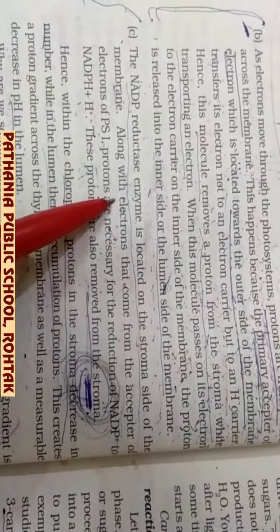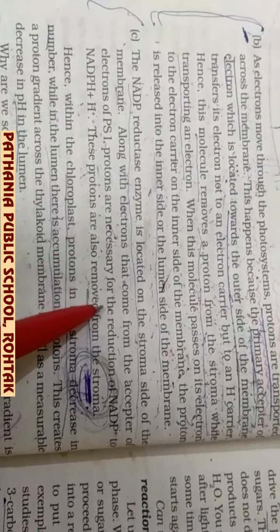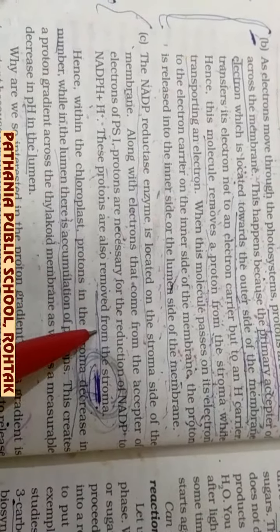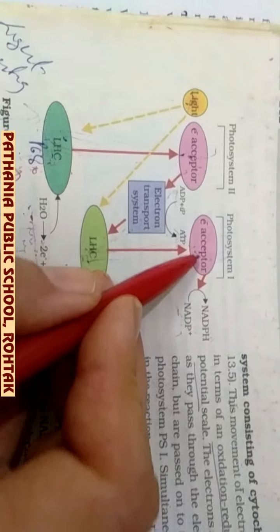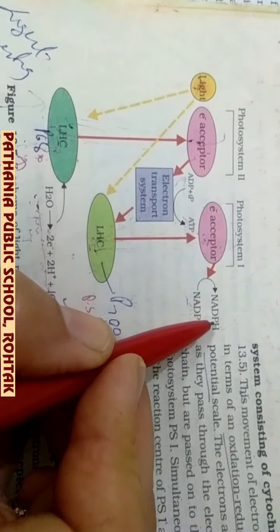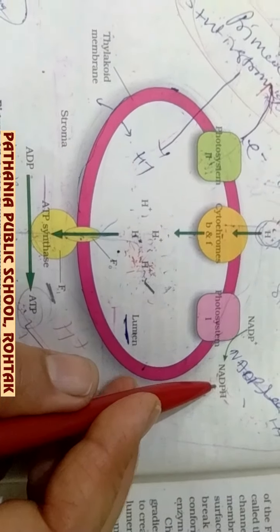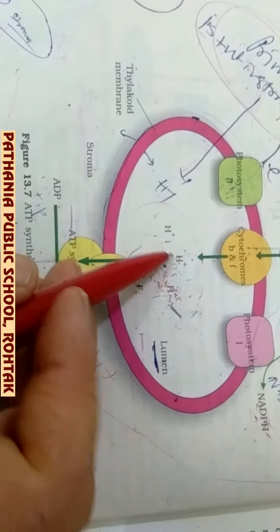It is written here that the NADP reductase enzyme is located in the stroma, and along with the electrons that come from the acceptor of pigment system 1, protons are necessary for the reduction of NADP to NADPH2. These protons are removed from the stroma. What they are saying is that electrons will be received from this side, but protons are also required, so these protons will be removed from the stroma. So these protons will reduce in the stroma and increase in the lumen, and what will be formed? A proton gradient.